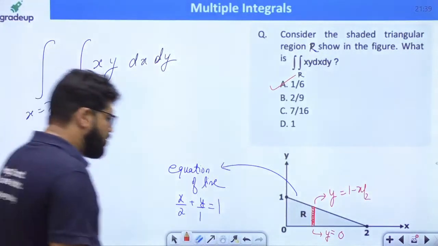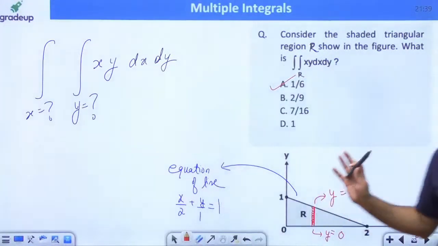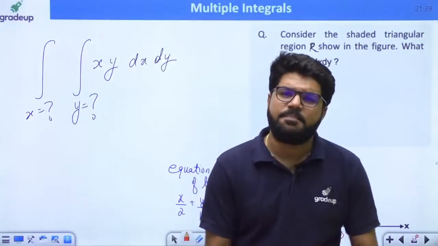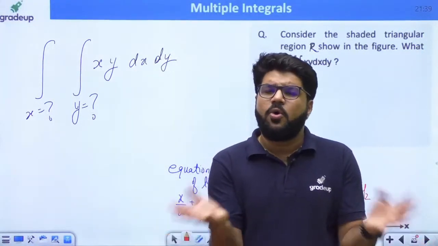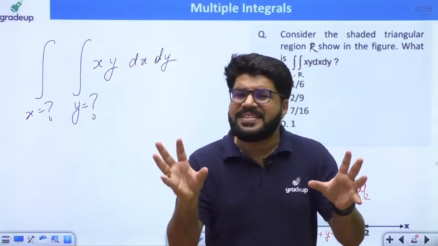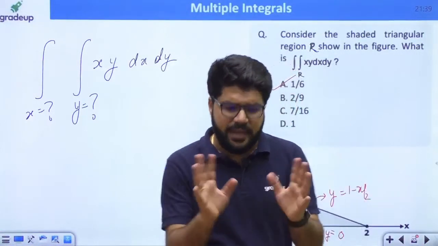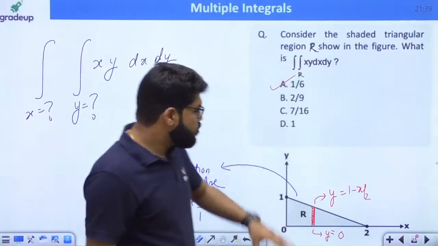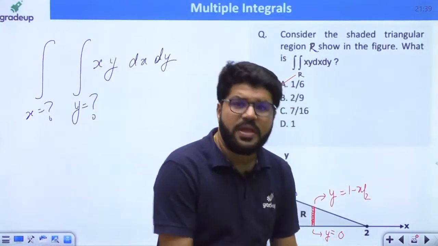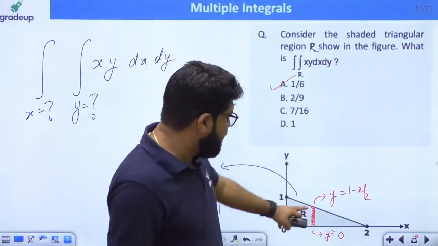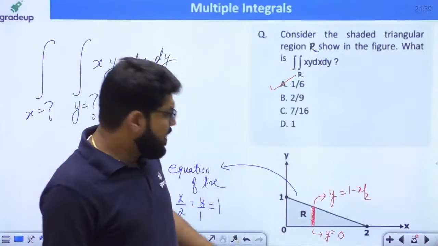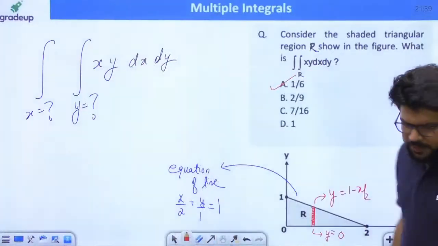Now let me go back to the question that we were trying to discuss earlier. This one is also a figure where the limits are not given. Some questions are simple, limits are given, you only have to decide which is to be integrated first and which second. If both limits are constant, then it is your choice. You are the king. There are some cases where a region is given and the limits are to be decided by taking a strip. Sometimes the limits of x and y directly can make the question very complicated. That is why let's go to the previous question.